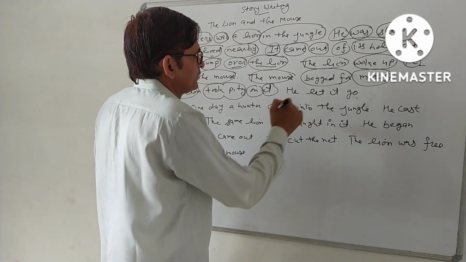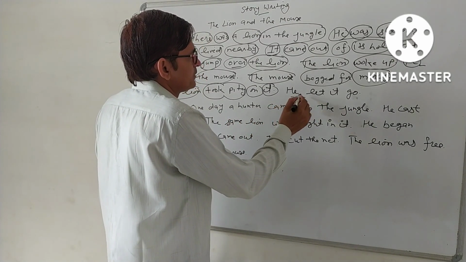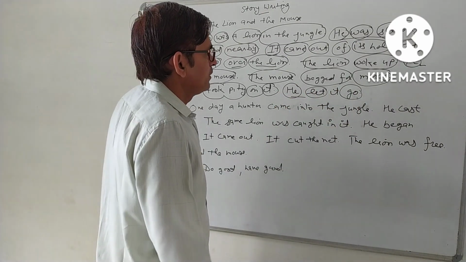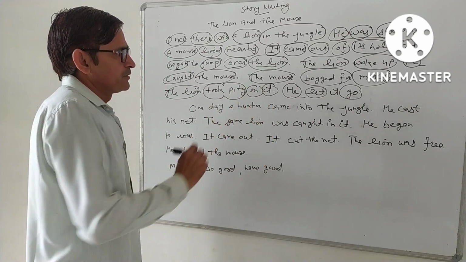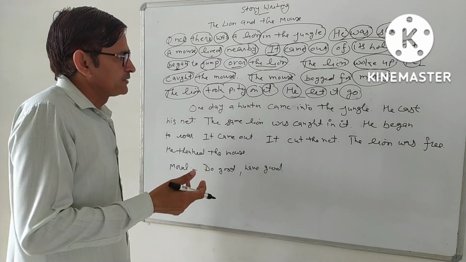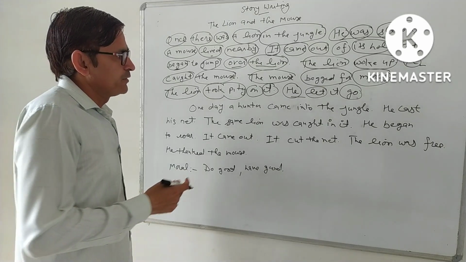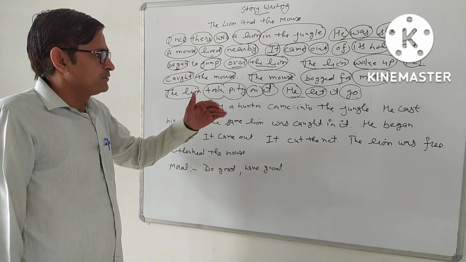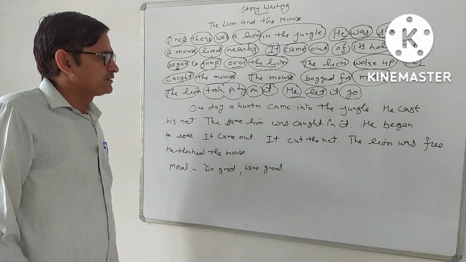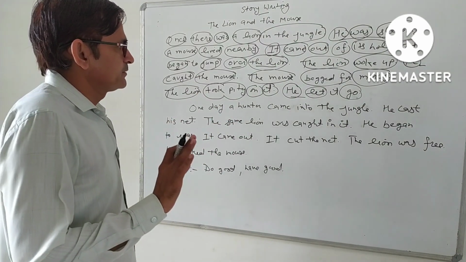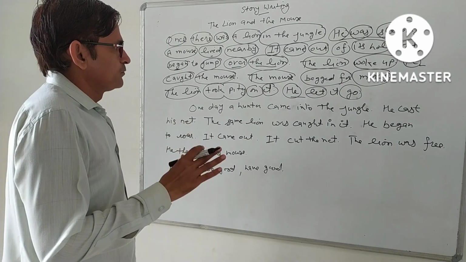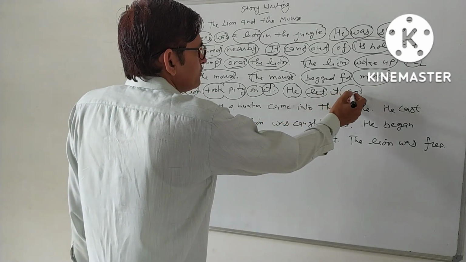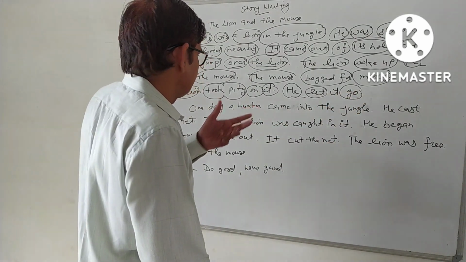We go for the next sentence: he let it go. In this sentence, he is the subject, let is a verb, and go is also a verb. It is an imperative sentence. When we give permission to someone else, we use the word let. He let it go. I mean to say that the lion gave full permission to the mouse: you can go, I have freed you, no problem, I will not catch you again.